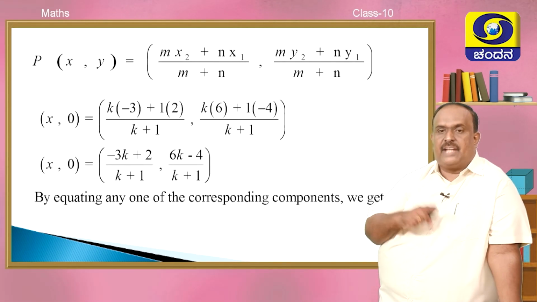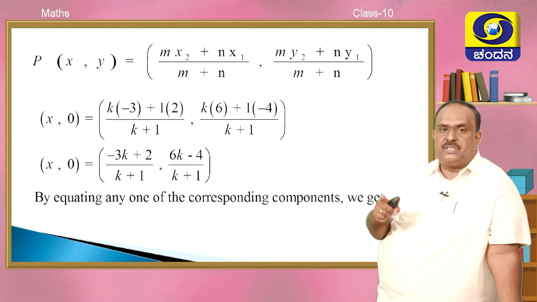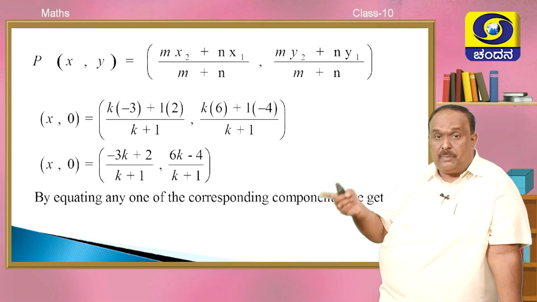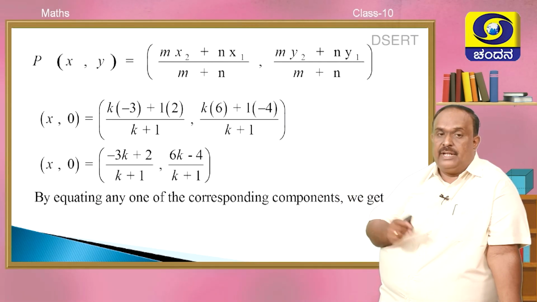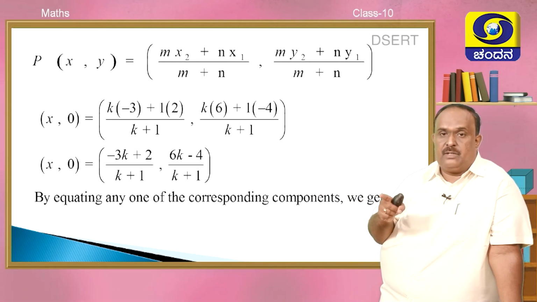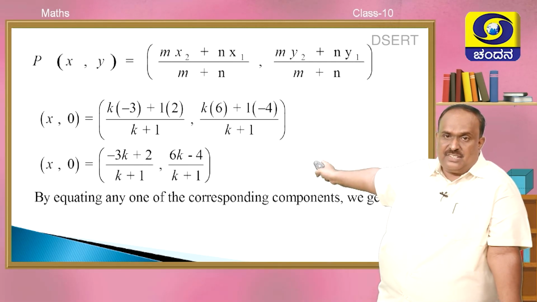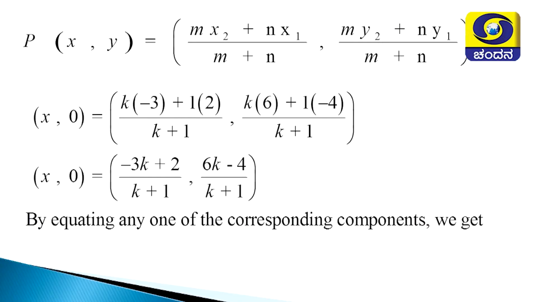Substitution. X, 0 is equal to K into minus 3 plus 2 by K plus 1, K into 6 plus 1 into minus 4 over K plus 1. X, 0 is equal to minus 3K plus 2 over K plus 1 and 6K minus 4 over K plus 1. Here also you can equate any one of the components, right?